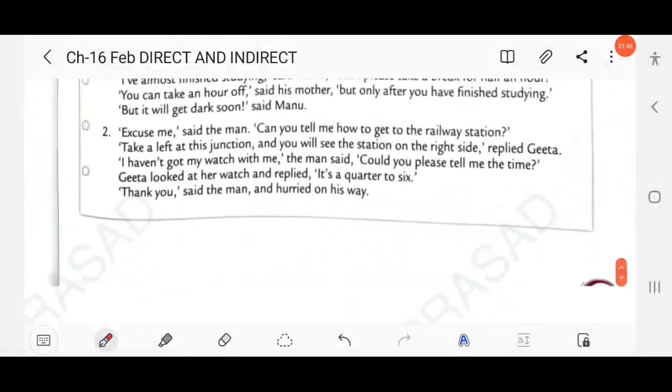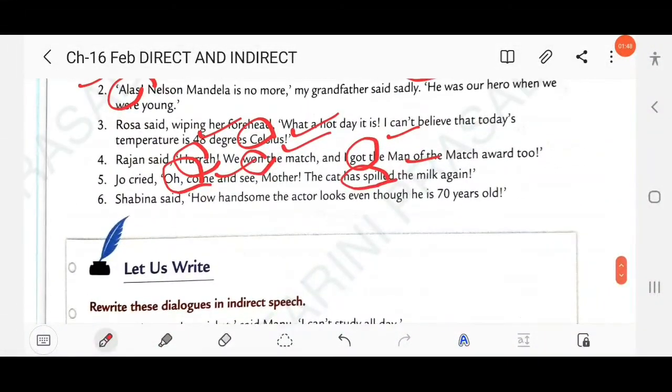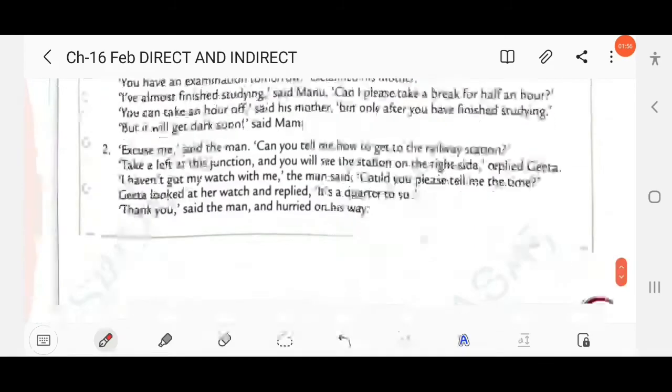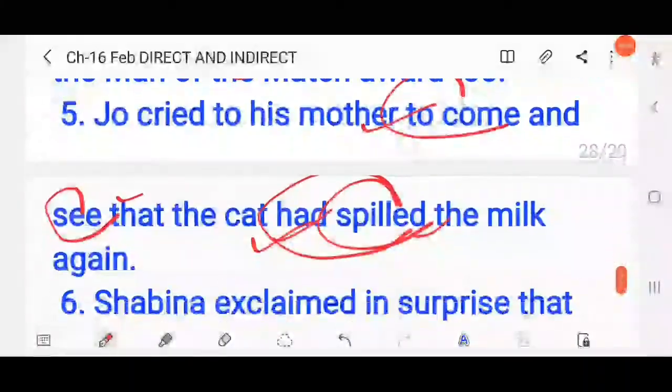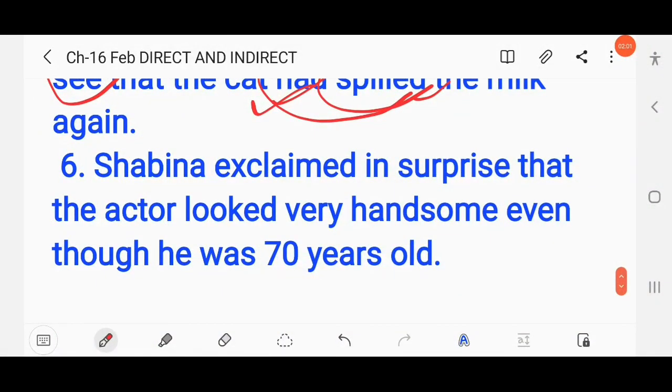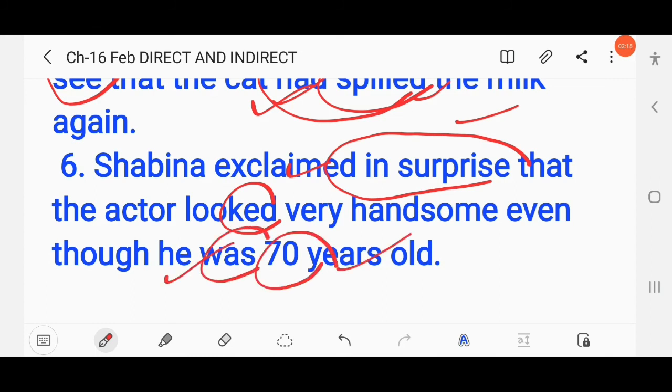Then next question here: Sabina said, how handsome the actor looks even though he is 70 years old. Right? So here you have to write, Sabina exclaimed in surprise. You have to add it here, surprise. Sabina exclaimed in surprise that the actor looked very handsome even though he was 70 years old. Right?